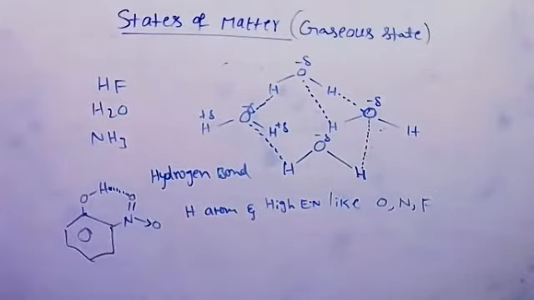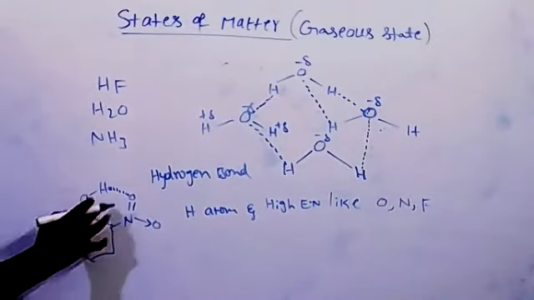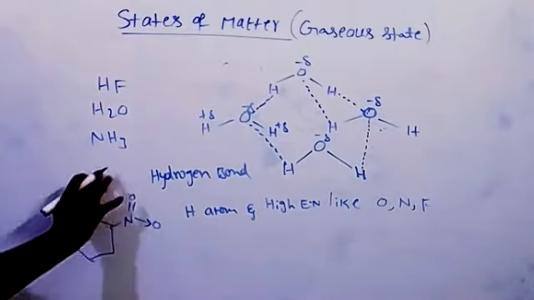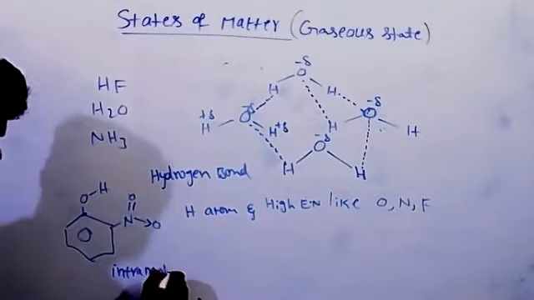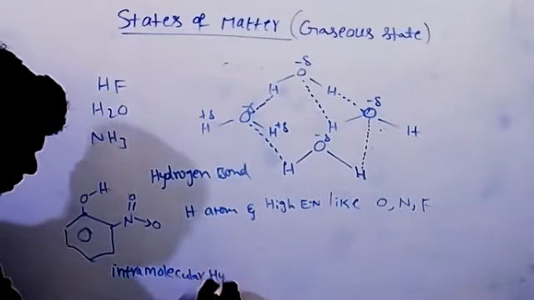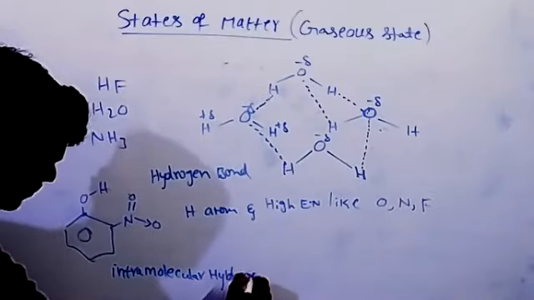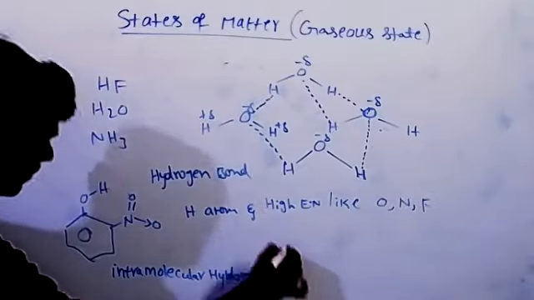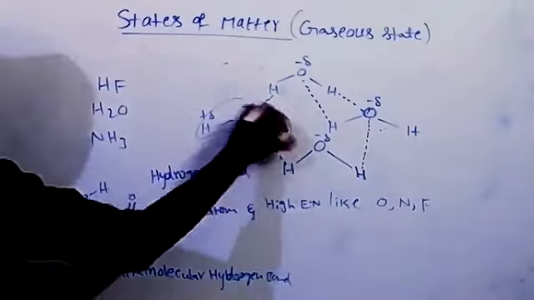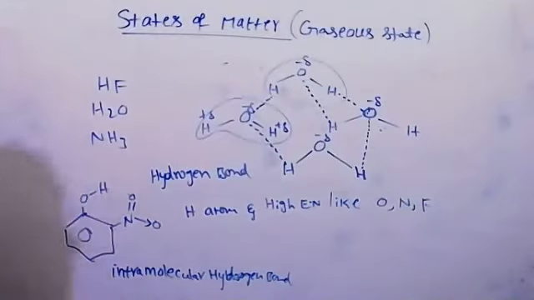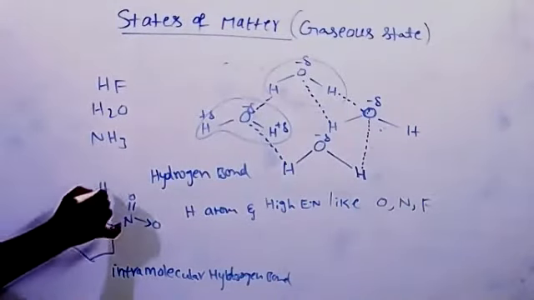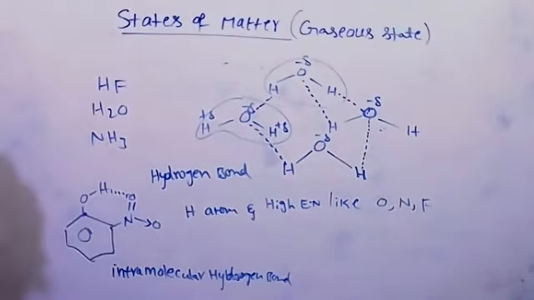These hydrogen bonds are again of two types: intermolecular hydrogen bonding and intramolecular hydrogen bonding. So this is intramolecular. Within the molecule only, the hydrogen bond exists. That's what is called intramolecular hydrogen bonding. So this is one water molecule, another water molecule. Between the molecules of the same substance or different substances, that's called intermolecular hydrogen bonding.